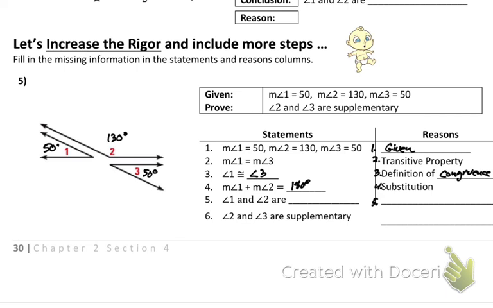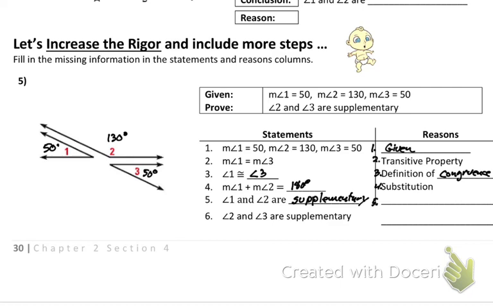Cool. Angle 1 and angle 2 are what then? If they equal 180, what's a word I can put in place of 180? I can call them supplementary. Why can I say they're supplementary?